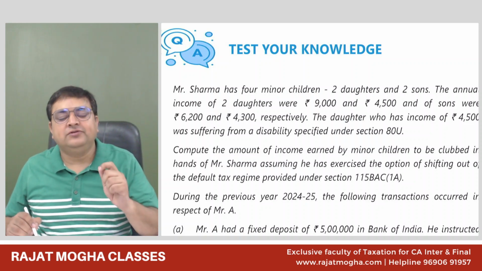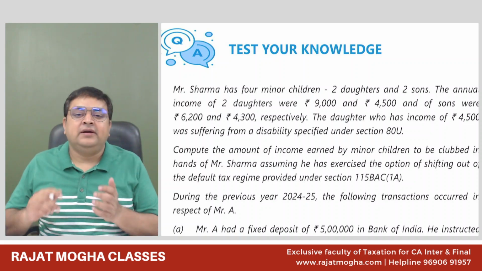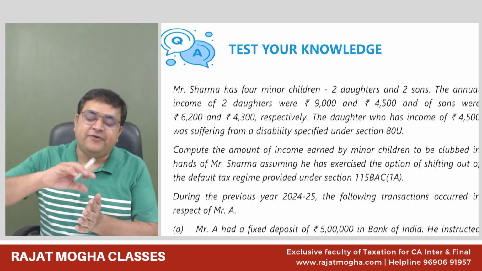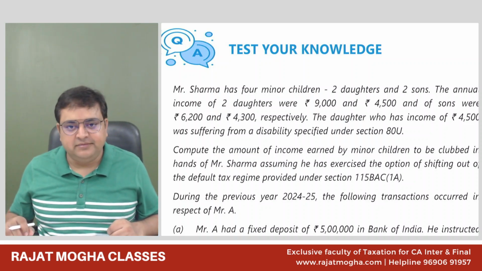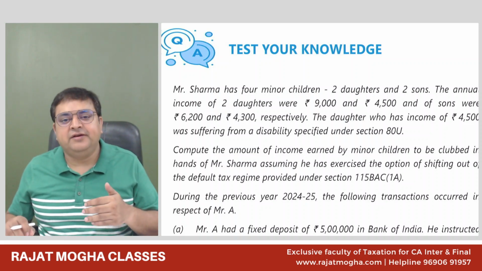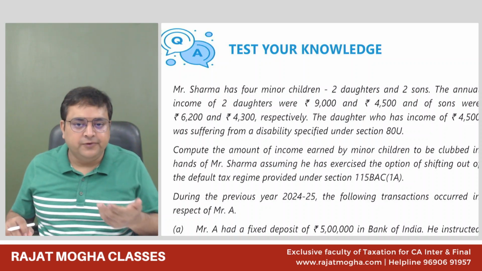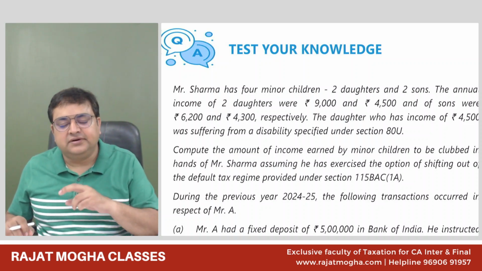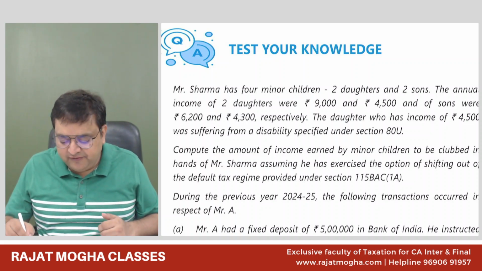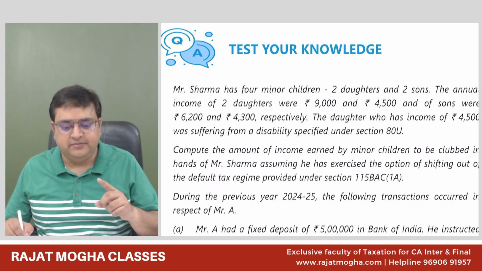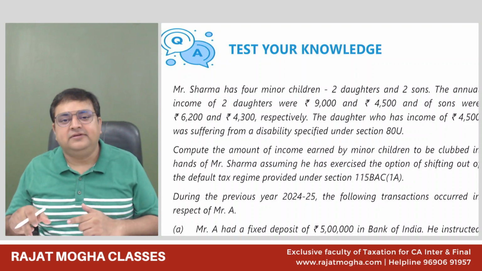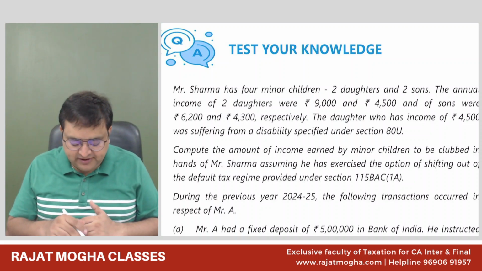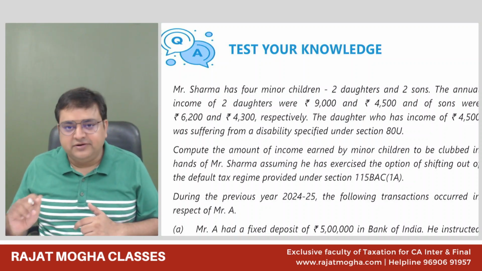80U here, they have used the reference of 80U, that whatever is the disability defined as per section 80U, this child was disabled with that disability. Got it? In case they ask about the deductions, we will not get the 80U deduction because the assessee is not disabled. Mr. Sharma is not disabled. The daughter is disabled, right? If Mr. Sharma is disabled, then 80U deduction is okay.